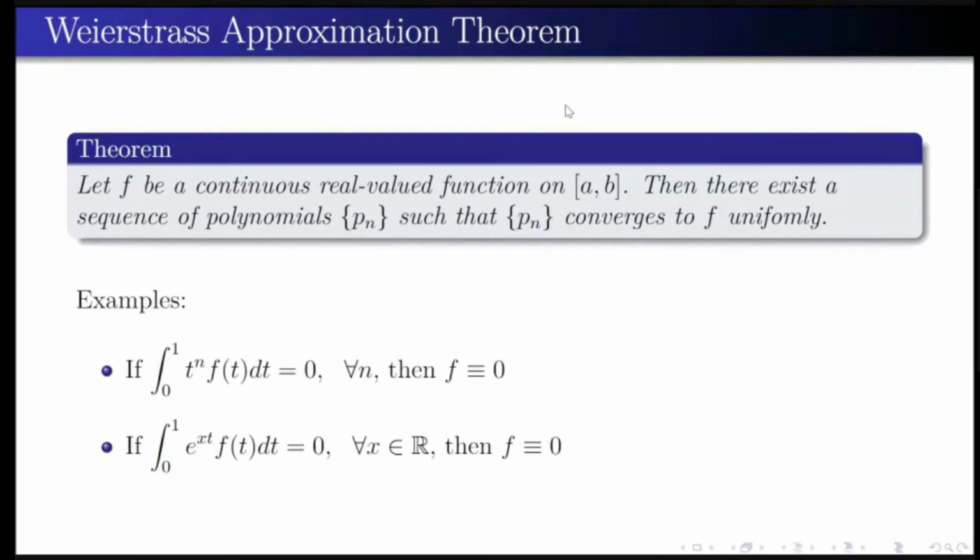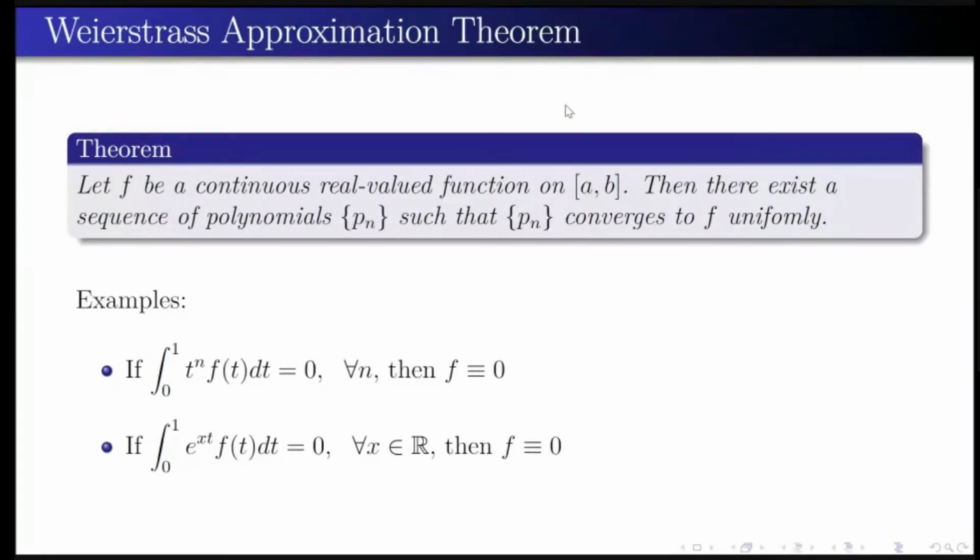This is one of the most important results we should learn in analysis. It shows the significance of why we are learning polynomials. Any continuous function, we can approximate using polynomials uniformly. If it's a continuous real valued function on a closed interval [a, b], then there is a sequence of polynomials so that the sequence converges to f uniformly. So it's a very important result. You should keep this result in mind all the time. If you have any continuous function, you can approximate it using polynomials, and the convergence is uniform. That is the most important result.